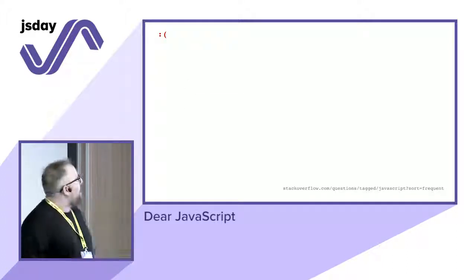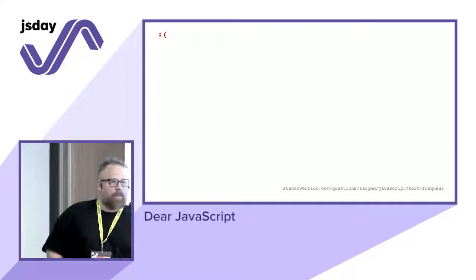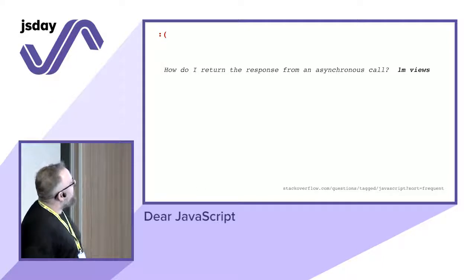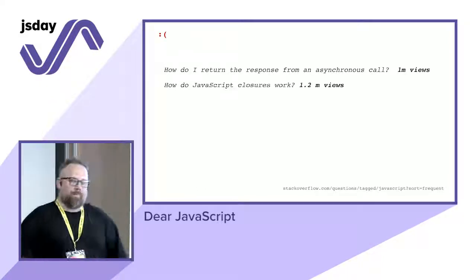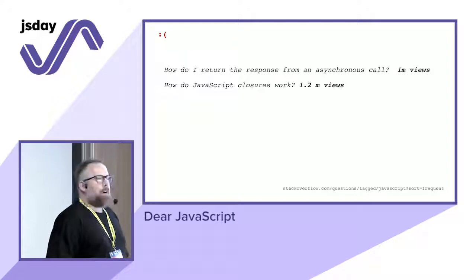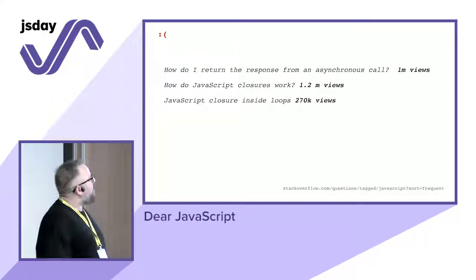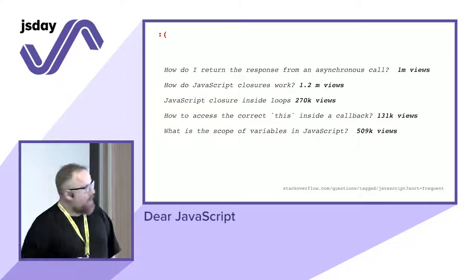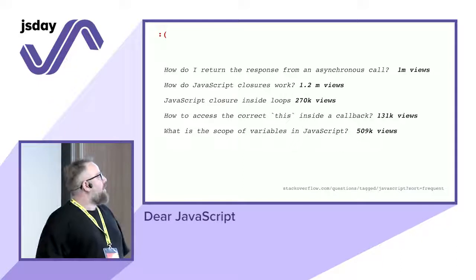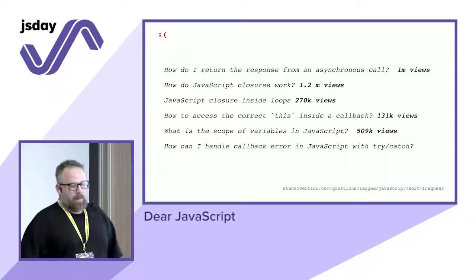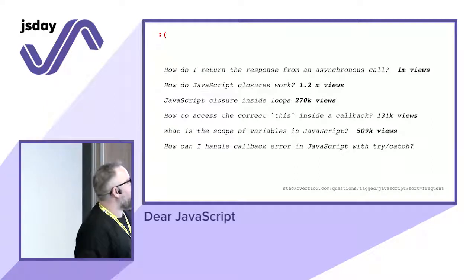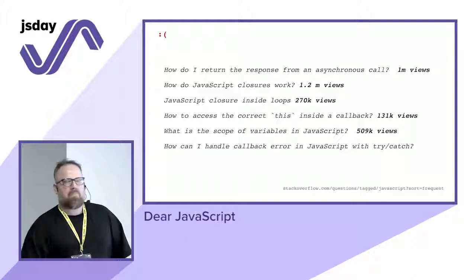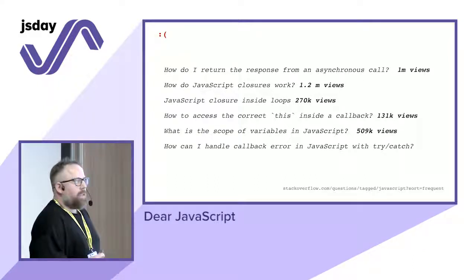Why? If you go to Stack Overflow today, these are the main questions related to JavaScript. How do I return a response from an asynchronous call? How do JavaScript closures work? JavaScript closures inside loops: how to access the correct index inside a callback. What is the scope of a variable in JavaScript? And my favorite, how can I handle a callback error in JavaScript with try-catch? Those are the same questions that I had 7 or 8 years ago, and they are still relevant.